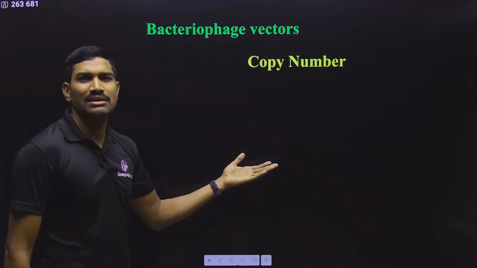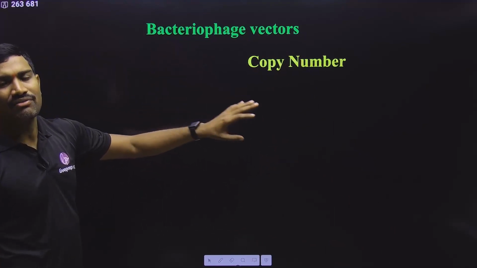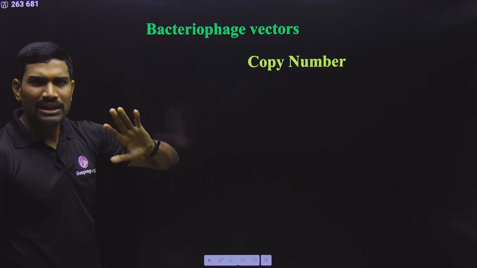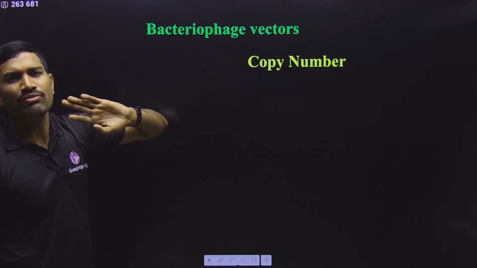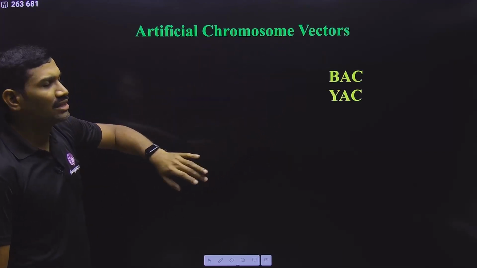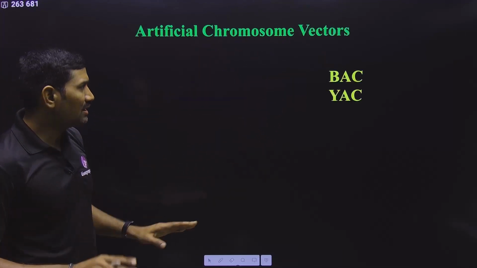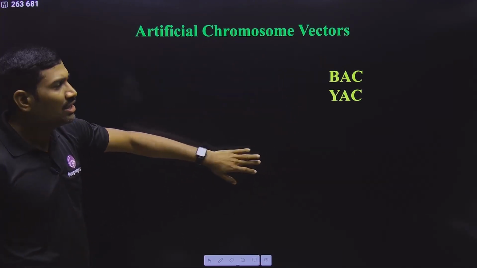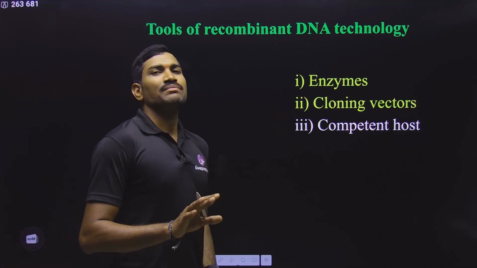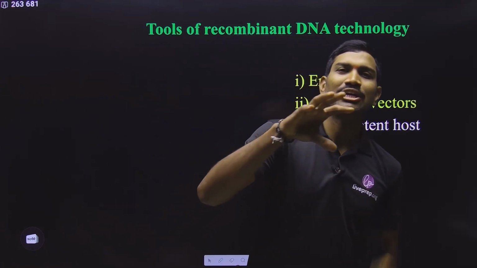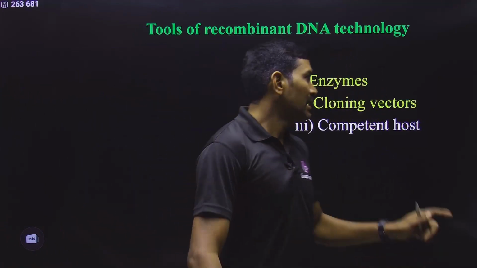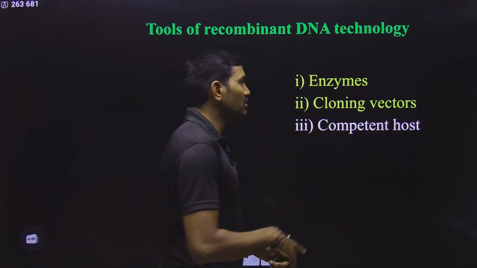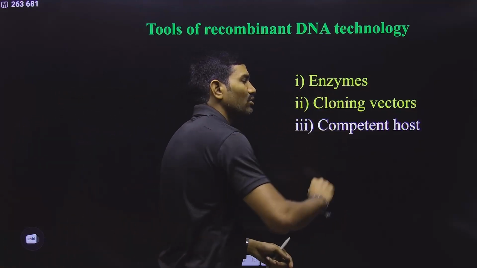This is the general basic information. There are different types of bacteriophage vectors like bacteriophage lambda, many are there, but none of these names were given in NCERT, so we are not going into those details. Clear? Next, regarding the artificial chromosomes, I also told you BAC, YAC. So these are the various vectors that we are studying under the heading of tools, under the heading of cloning vectors. Under the heading of tools, till now we have completed the enzymes and the cloning vectors.